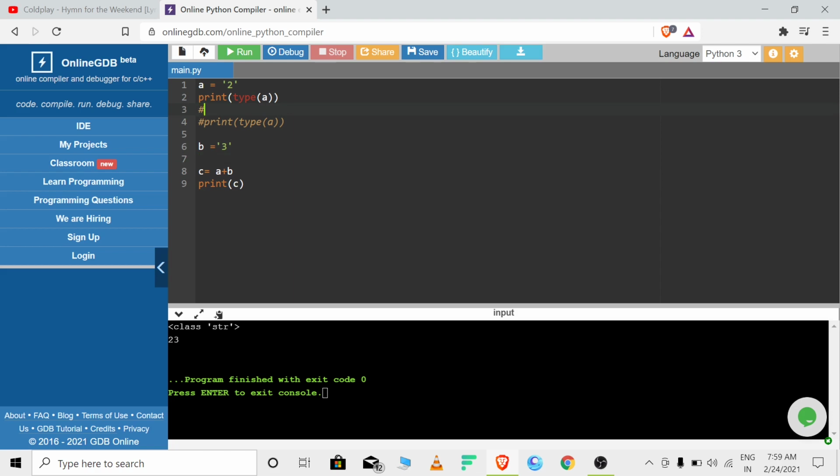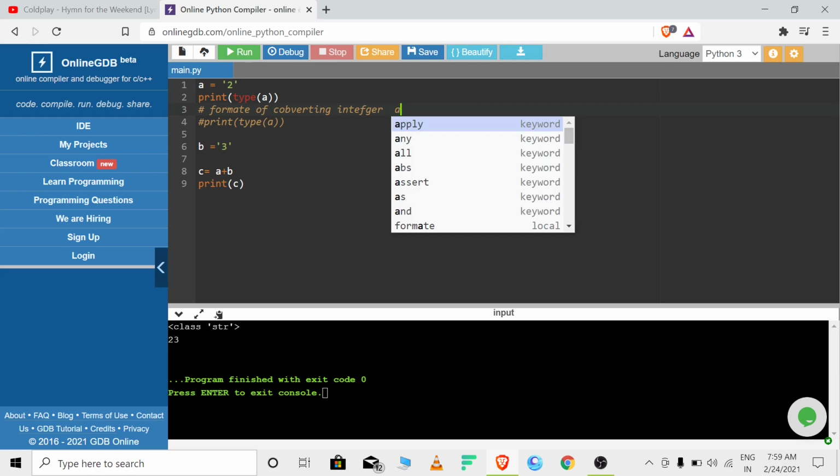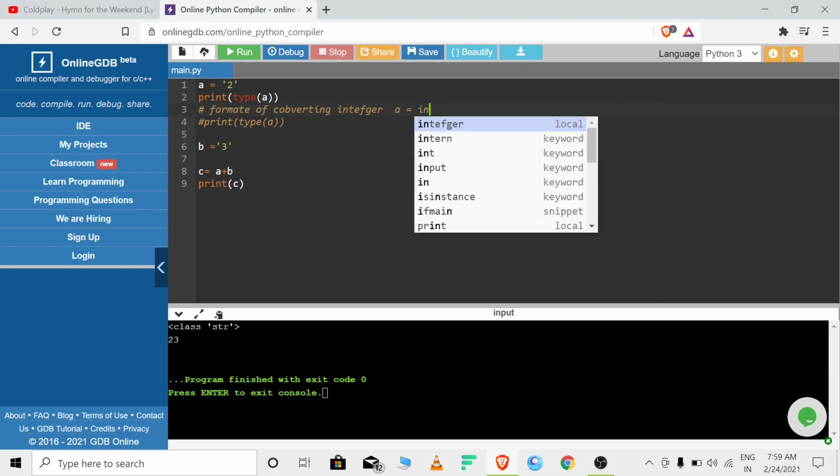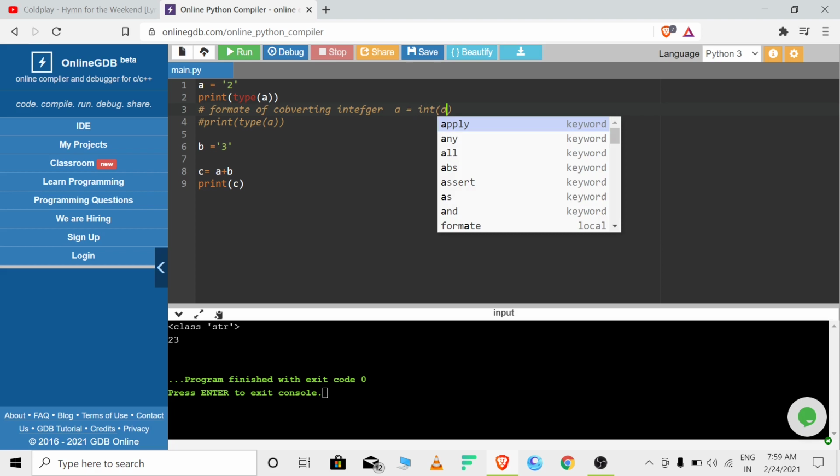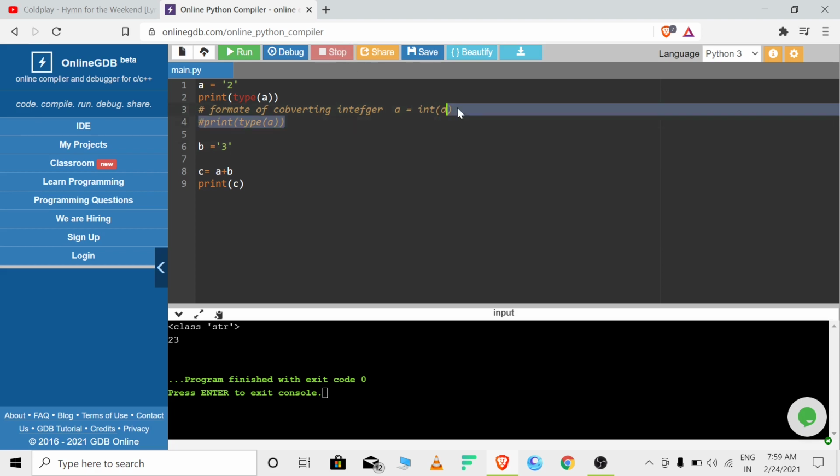Let's type this again. The syntax of converting to an integer was, what was it? To convert to an integer, we write a equals, whichever variable we have assigned, a equals int a. That's it.